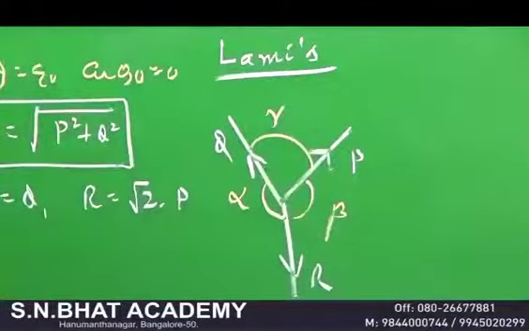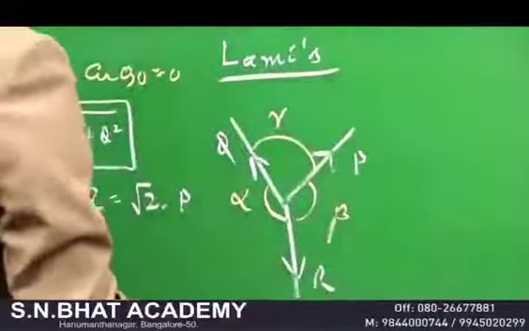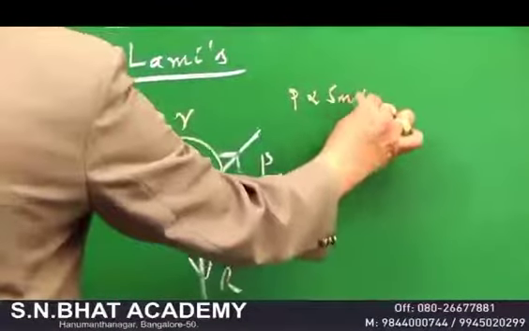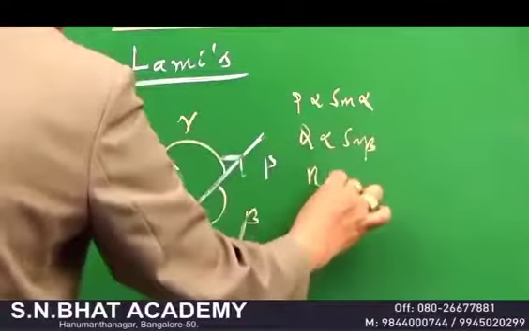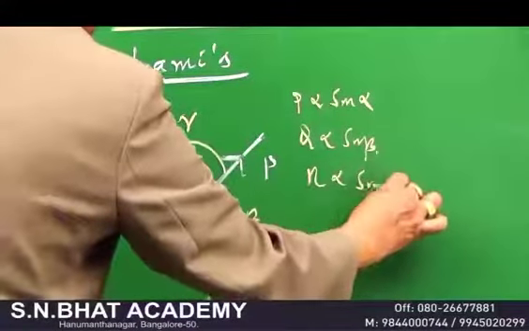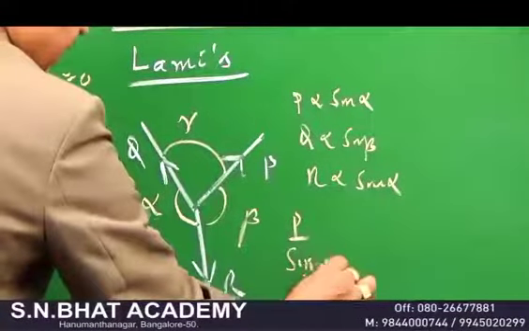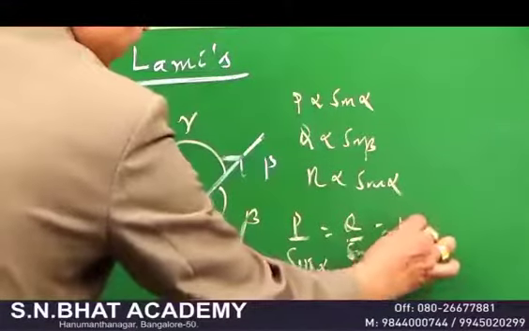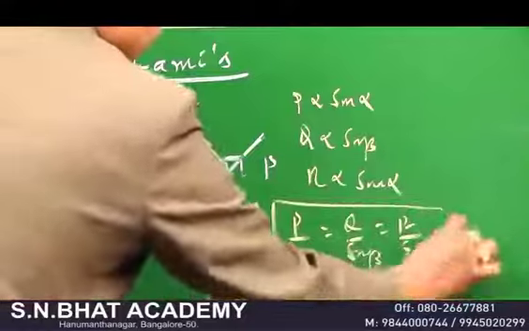What this law says is that each force is proportional to the sine of the opposite angle. Therefore, P is proportional to sine of alpha, Q proportional to sine of beta, R proportional to sine of gamma, which we write as P by sine alpha is equal to Q by sine beta is equal to R by sine gamma. This is called Lami's theorem. Very, very important.